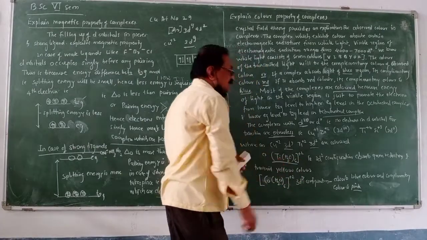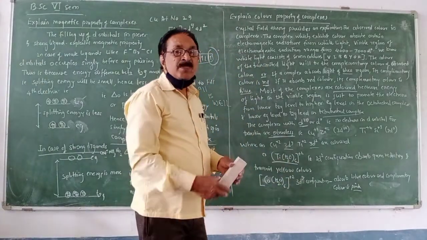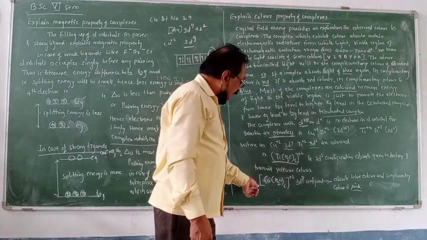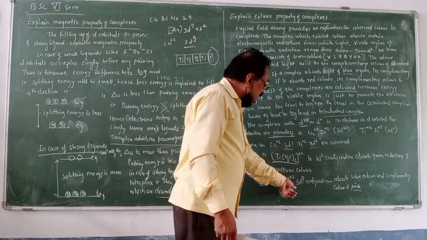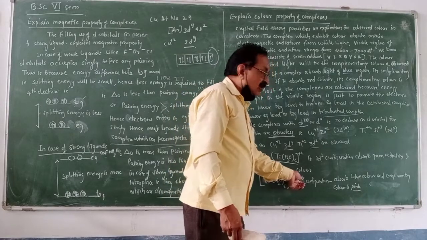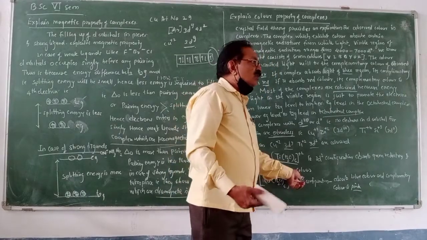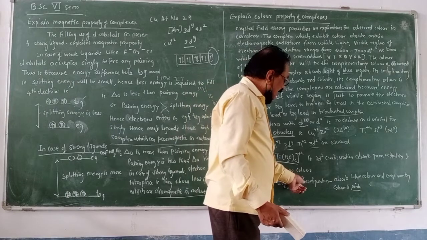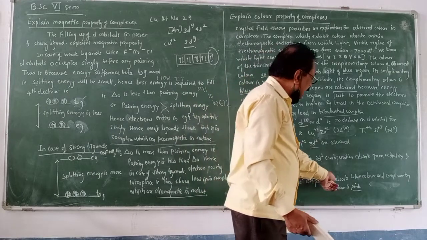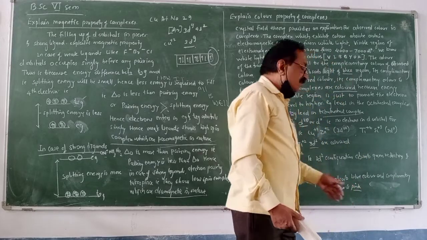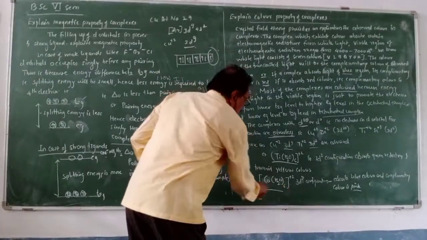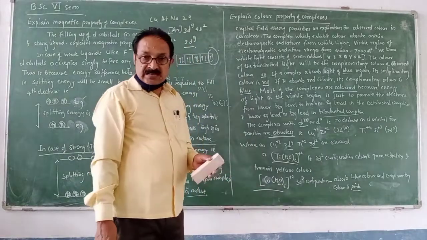Therefore, this complex is observed to be yellow in color. At the same time, hexa-aqua cobalt 2 is 3d7, having 7 electrons. With 7 electrons there are unpaired electrons, and these unpaired electrons absorb blue radiation and the complementary color is pink. Therefore, this cobalt complex is pink in color.